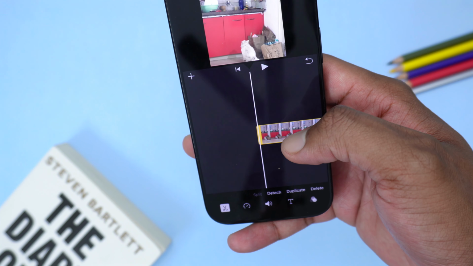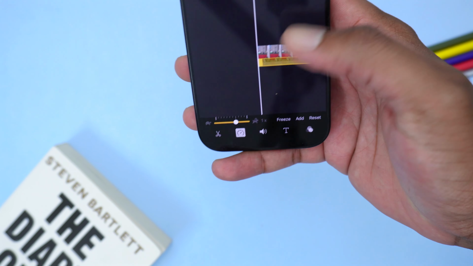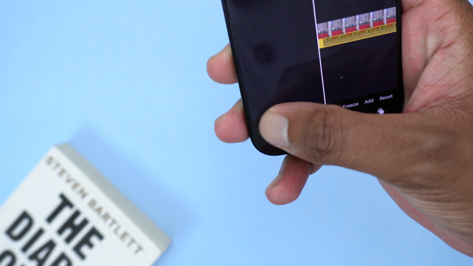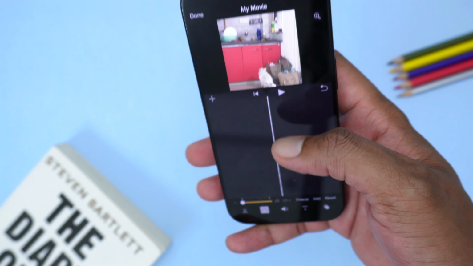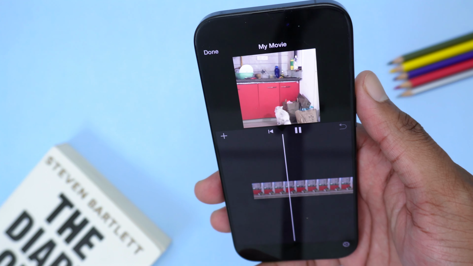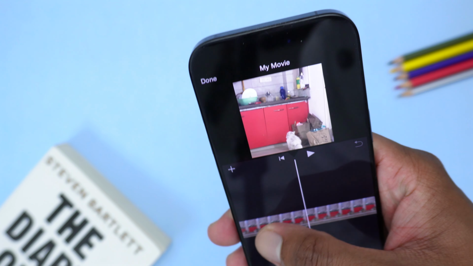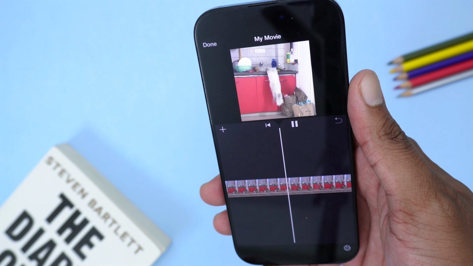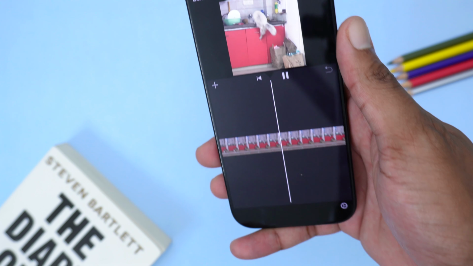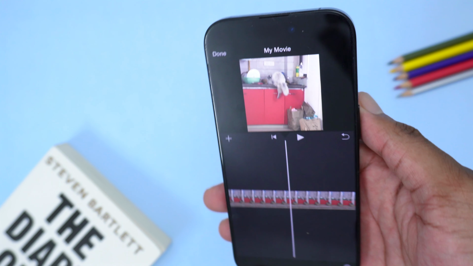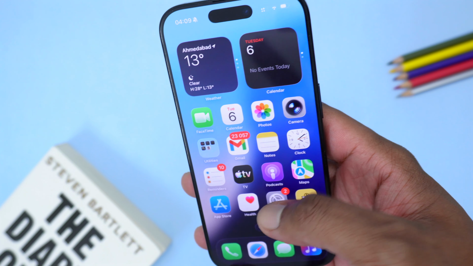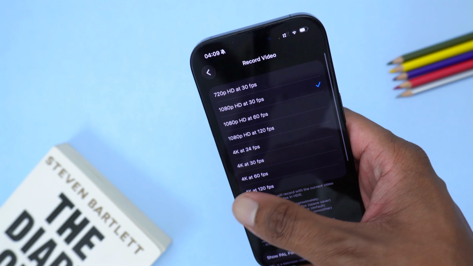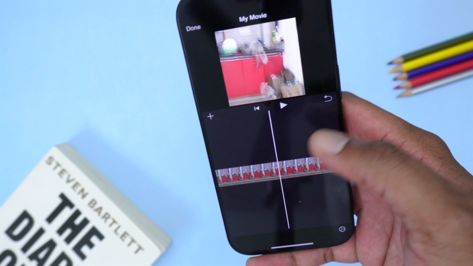So what I'm gonna do in here is simply select it once and then I'm gonna tap on this little speed editor in here so I can make it faster or much slower. I'm gonna make it much slower and then I'm gonna tap on play and let's see, the video has become much slower. As you can see, there we go, he jumps now in slow motion. But as you can see, it keeps on lagging because the video wasn't recorded at a higher FPS, just the way I have showed to you guys in here. It's important to record in a high FPS in order to turn it into a good slow motion video.